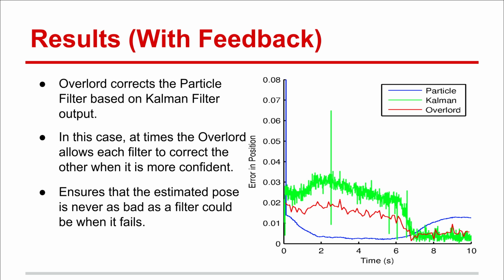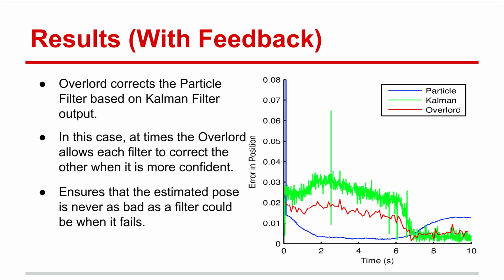Once we added the feedback loop, we can see that the particle filter converged very quickly and actually outperformed the Kalman filter at the start of the trial. As a result of the particle filter and Kalman filter both having accurate estimates, the overlord is able to provide its own estimate, which outperforms the previous results without feedback. As time passes, we can see that the Kalman filter actually degrades its performance while the particle filter improves.